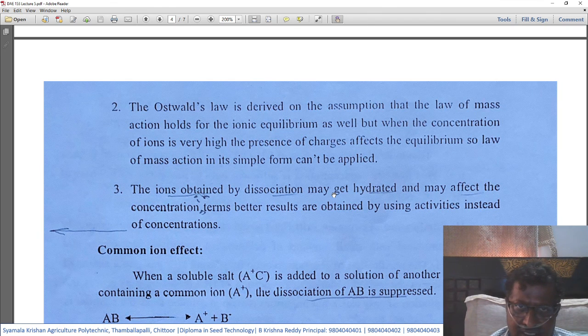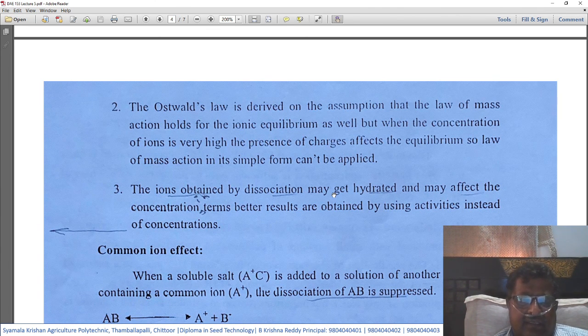What is the law of mass action? The rate of reaction is proportional to the concentration; whenever the concentration increases, the rate of reaction increases. But when the concentration of ions is very high, the presence of charges affects the equilibrium, so the law in its simple form cannot be applied.